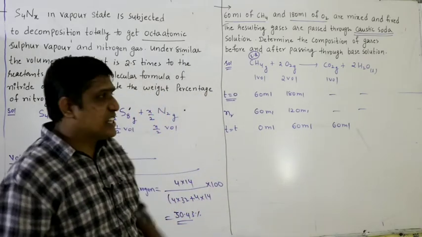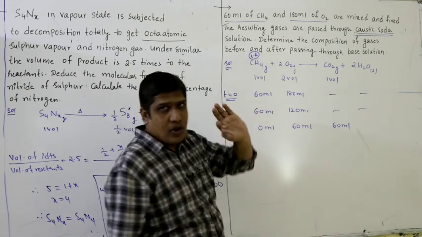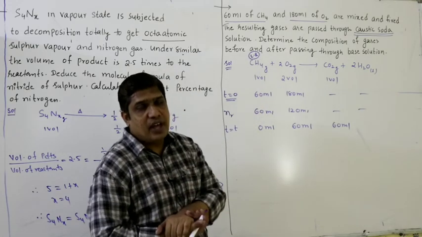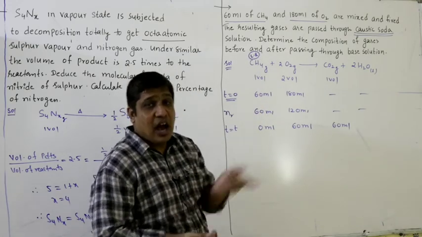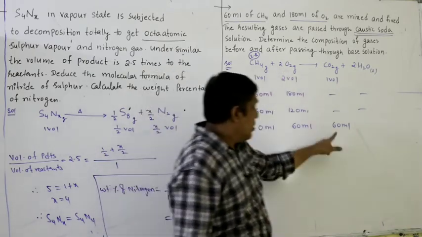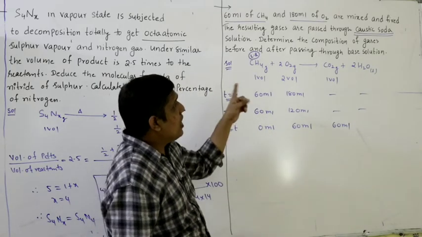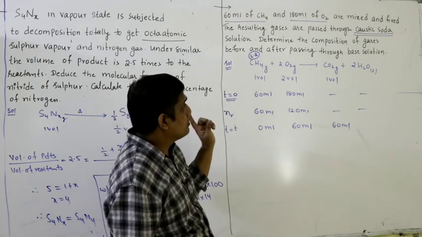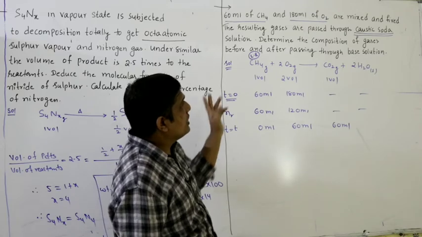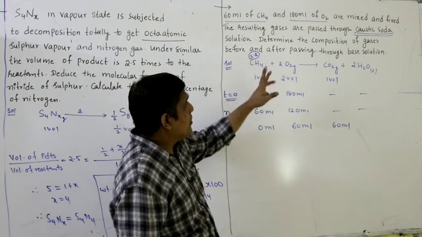So before reaction you have 60 ml of methane, 180 ml of oxygen. This is the composition of the gaseous mixture. After reaction you have 60 ml of unreacted oxygen, 60 ml of CO2. Determine the composition of gases before and after passing through the base.